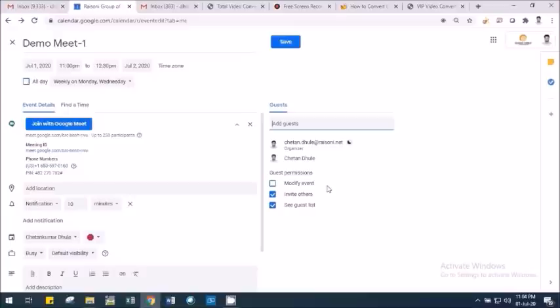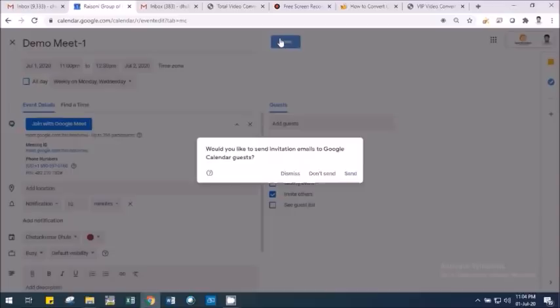Then permissions can be given. Should your guest be able to modify the event? Should they be able to invite the other persons? Let's say you are adding your student mail address, then should students be able to see other guests or not? So you can disable this option so that they will not see other guests on the meeting, and then they will not discuss with them.